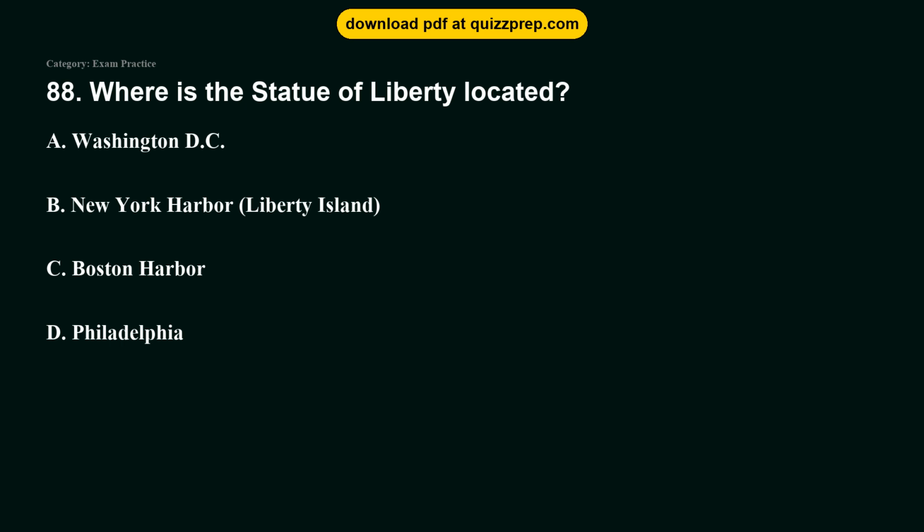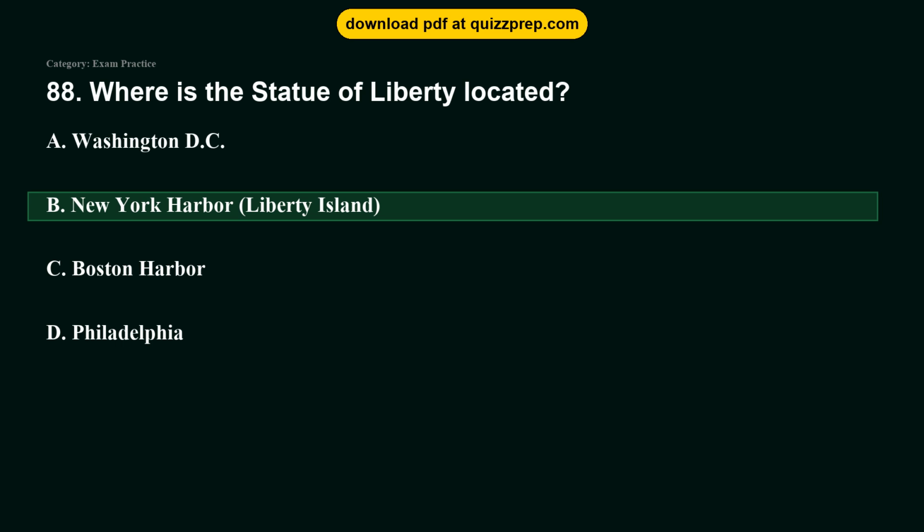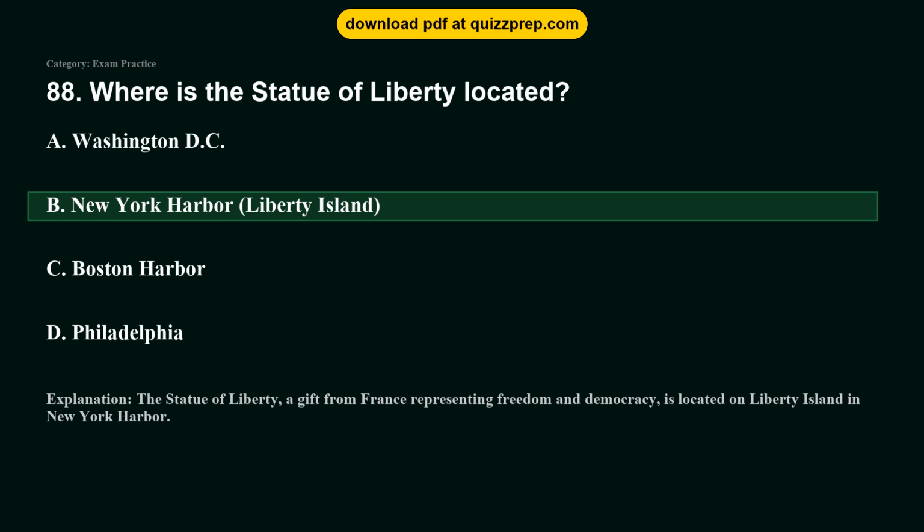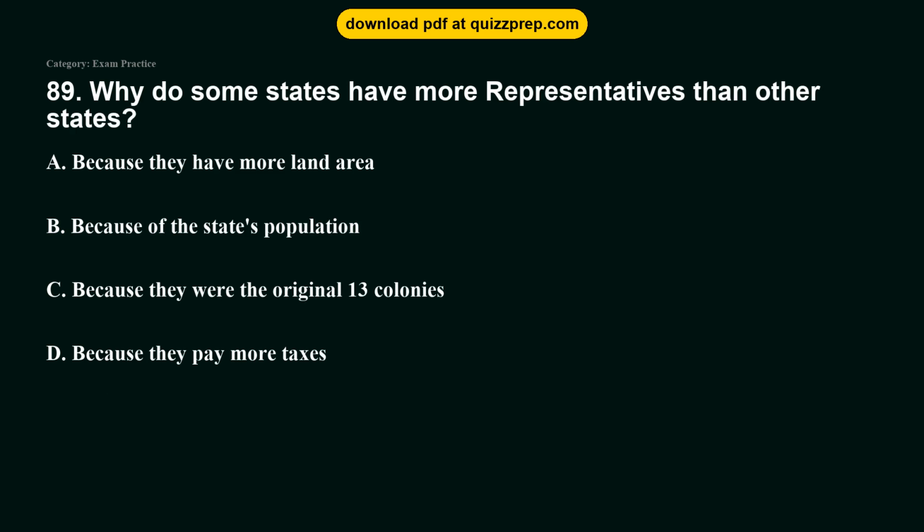Option A, Washington, D.C. Option B, New York Harbor, Liberty Island. Option C, Boston Harbor. Option D, Philadelphia. The correct answer is option B, New York Harbor, Liberty Island. The Statue of Liberty, a gift from France representing freedom and democracy, is located on Liberty Island in New York Harbor.